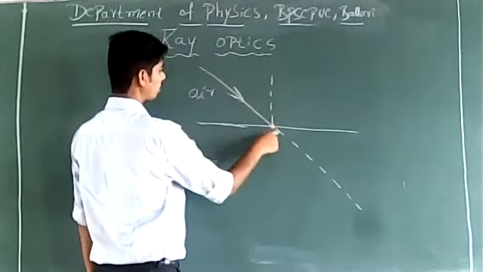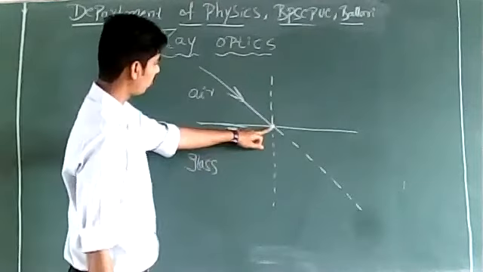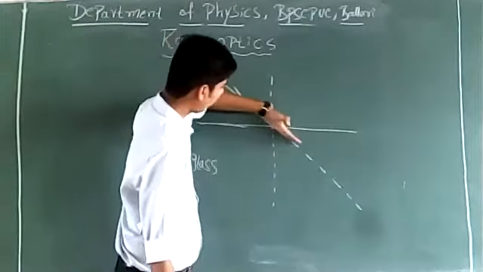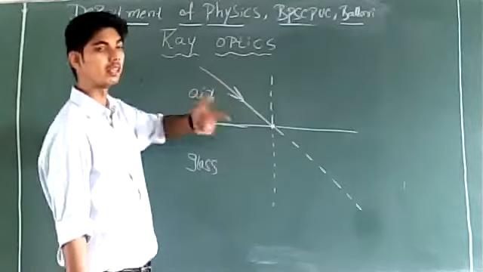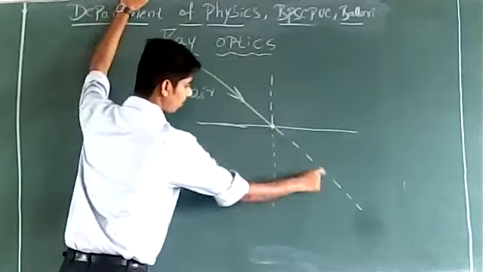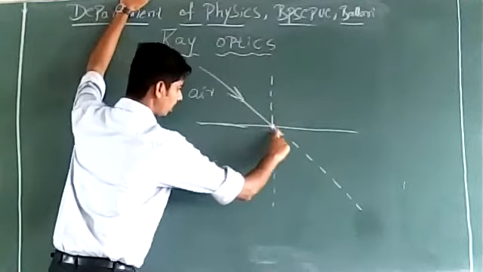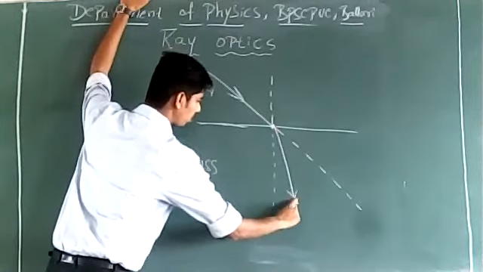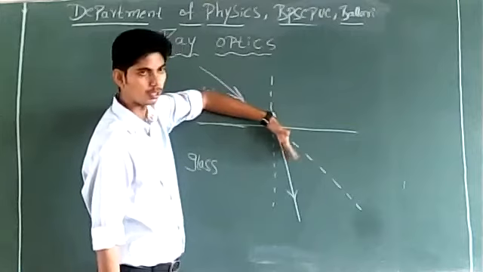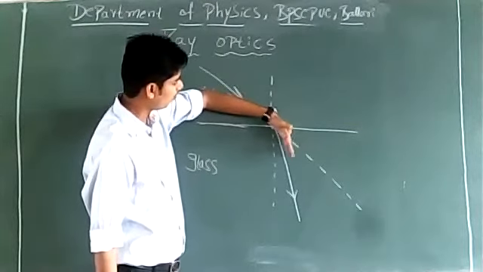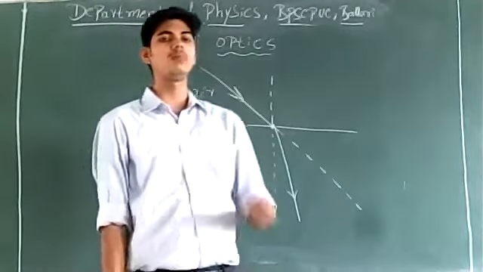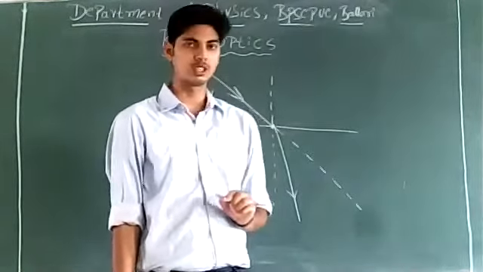At the point of incidence, I draw a normal. This is the expected path of light, but because there is a change in medium, the ray of light, instead of following this path, bends from its original path. This phenomenon of bending of light, when the ray of light travels from one medium to another medium, is called refraction of light.